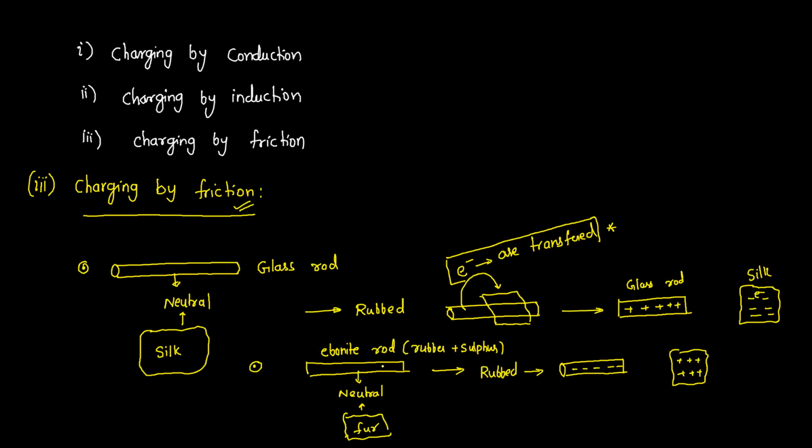Similarly, when you rub an ebonite rod with a fur, what will happen? This ebonite rod will get negatively charged and this fur will become positively charged. So this is the process by which we can charge two substances. This process is called charging by friction.